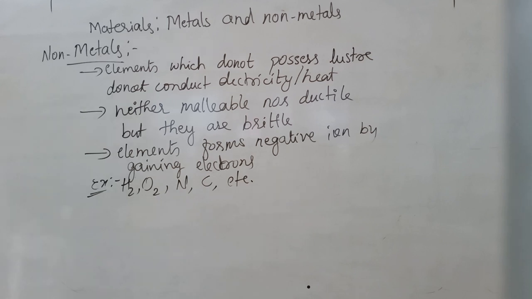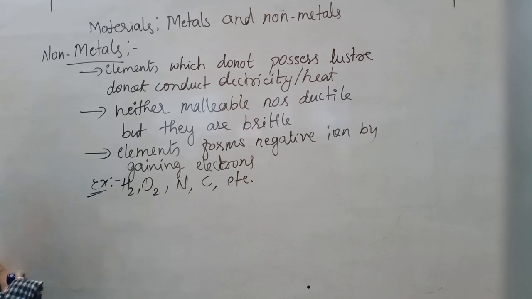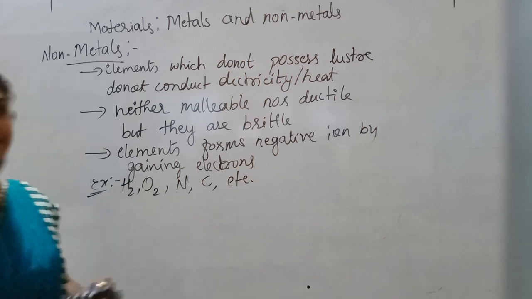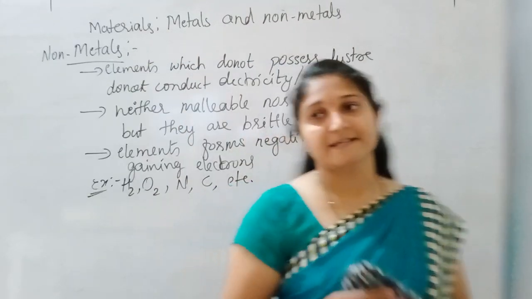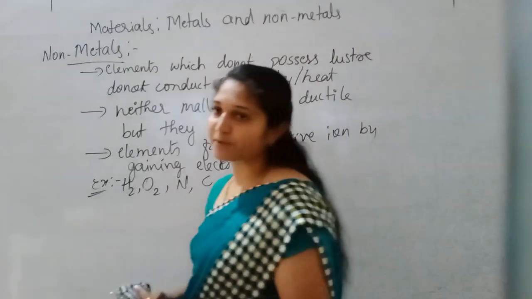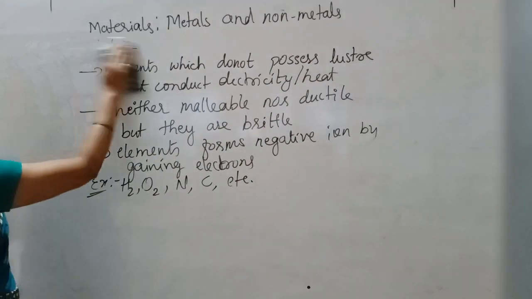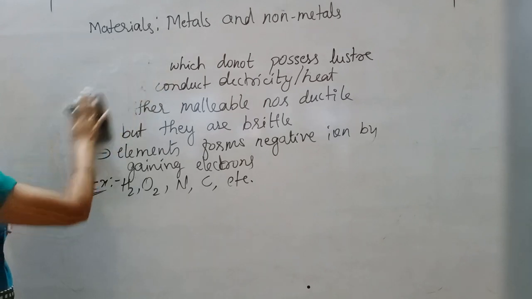Then how can we classify these elements as metals and these elements as non-metals? On the basis of their physical and chemical properties, we classify these elements as metals and non-metals. So now we will discuss physical properties of metals. Okay. Physical properties means what?